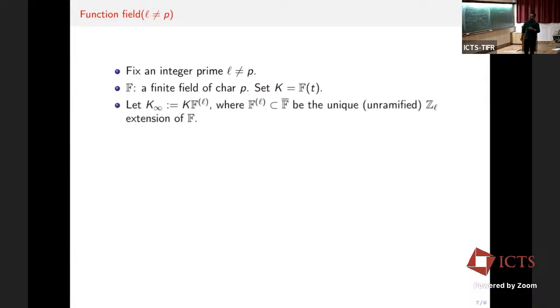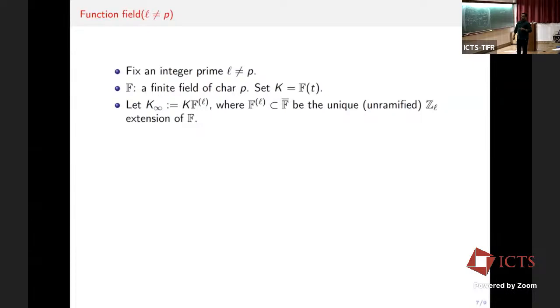And set K to be the function field F(T) over this finite field. Next, I will define Z_l extensions, with l not equal to p, and in the next slide we will consider Z_p extensions. This is defined as follows. First we take the finite field F of characteristic p, and we know that the Galois group of F bar over F is isomorphic to Z hat. So there is a unique Z_l extension inside this, which we denote by F_l. This is the unique extension of F inside F bar whose Galois group is isomorphic to Z_l. And we define the Z_l extension K infinity as the compositum of K and F_l.